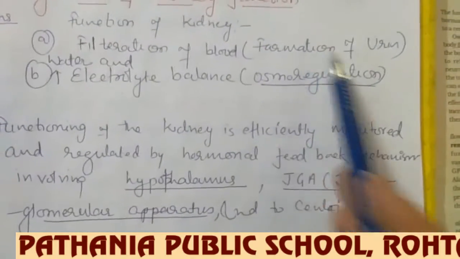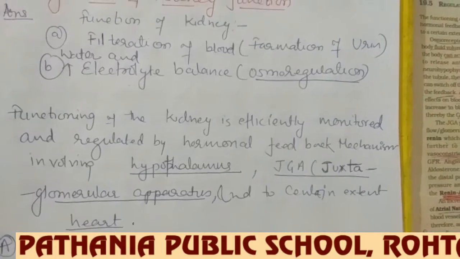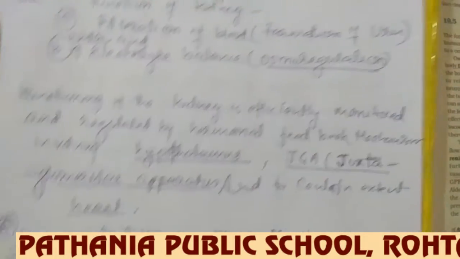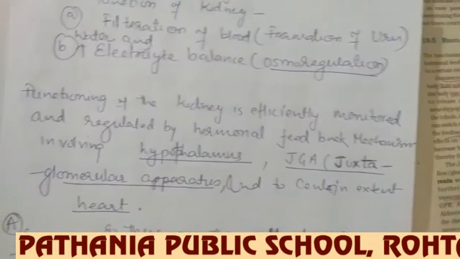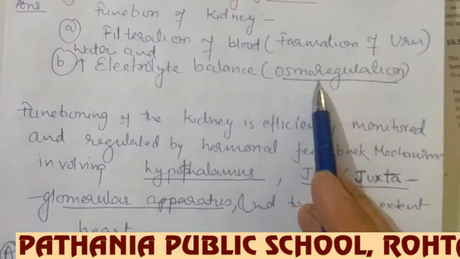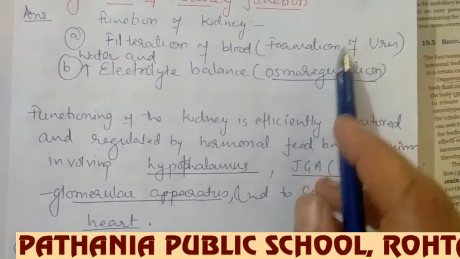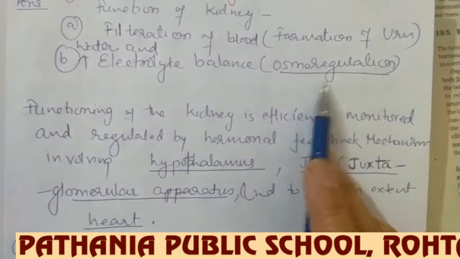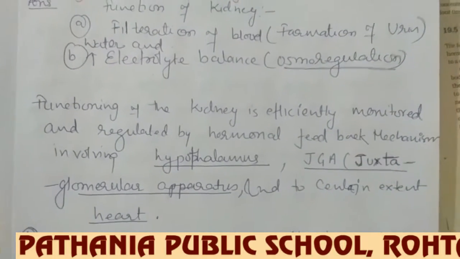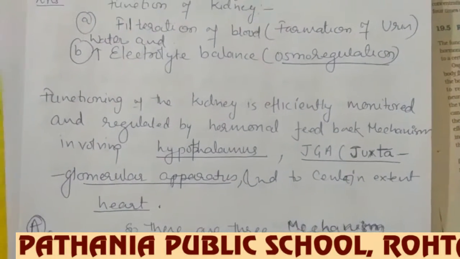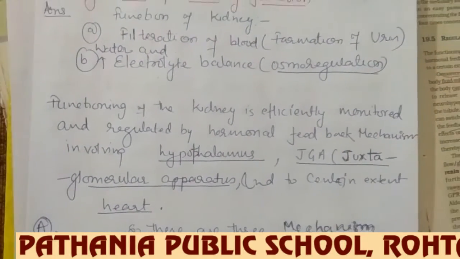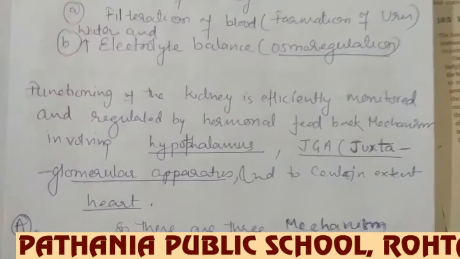Okay, how is urine formed? We have already seen how the formation of urine takes place. And electrolyte balance also you have seen when we were discussing the process of formation of urine. At that time, we saw how the sodium ions, potassium ions and chloride ions are absorbed and eliminated along with the nephric filtrate or urine.